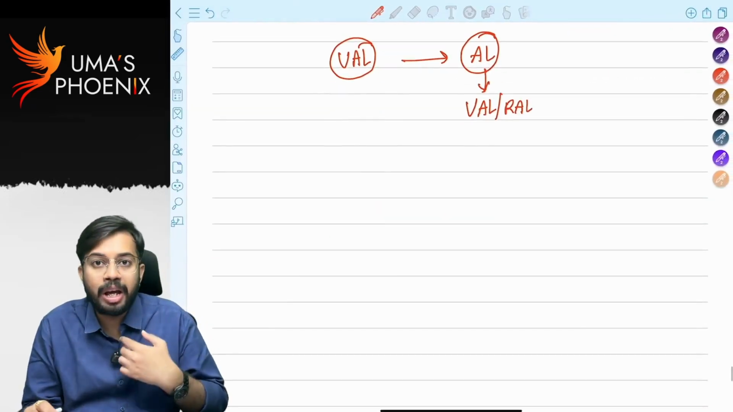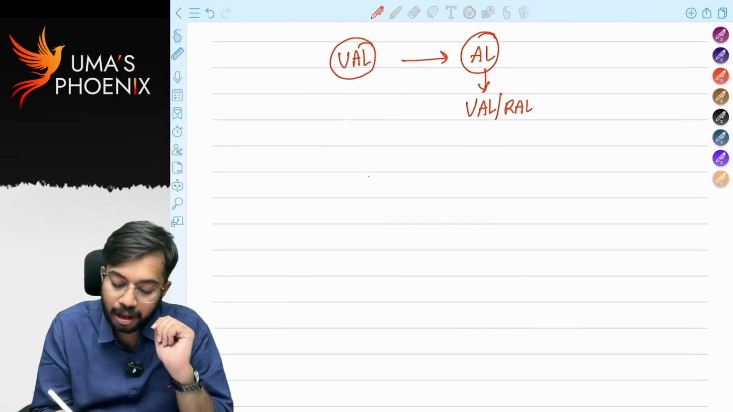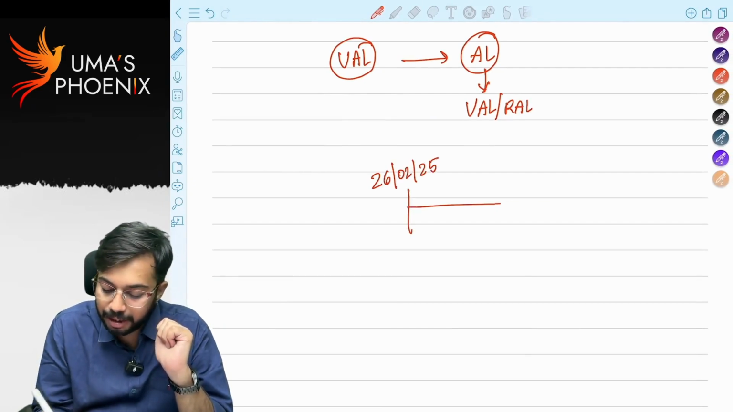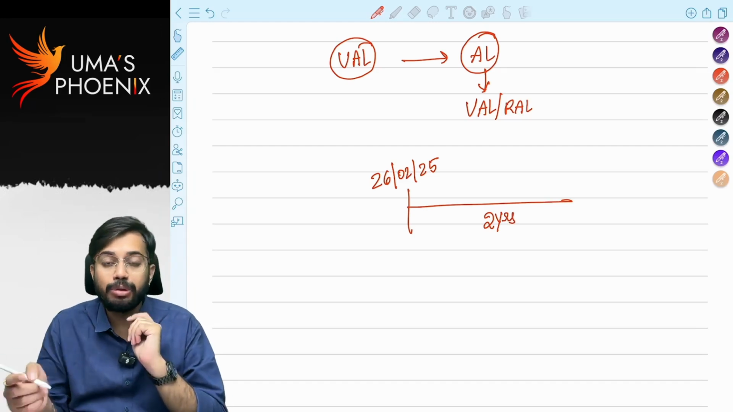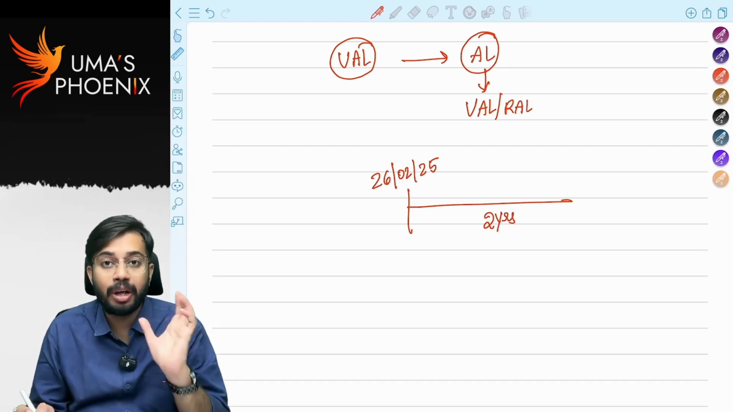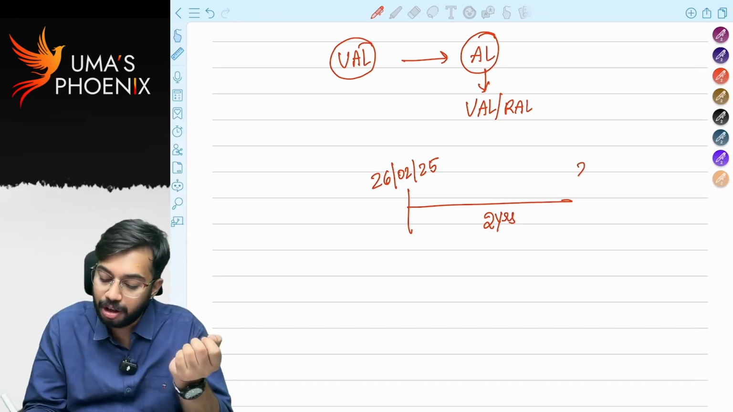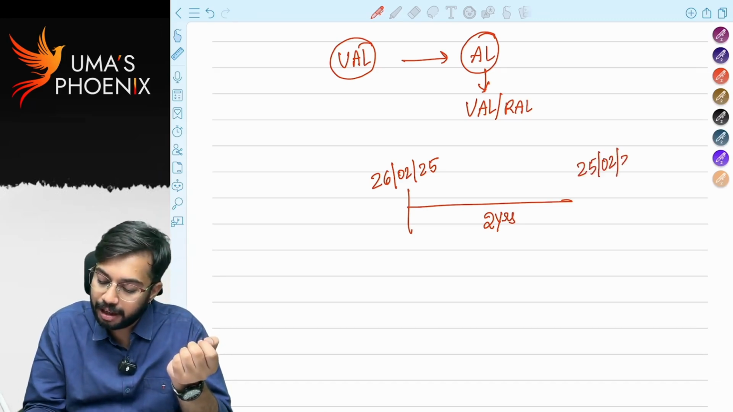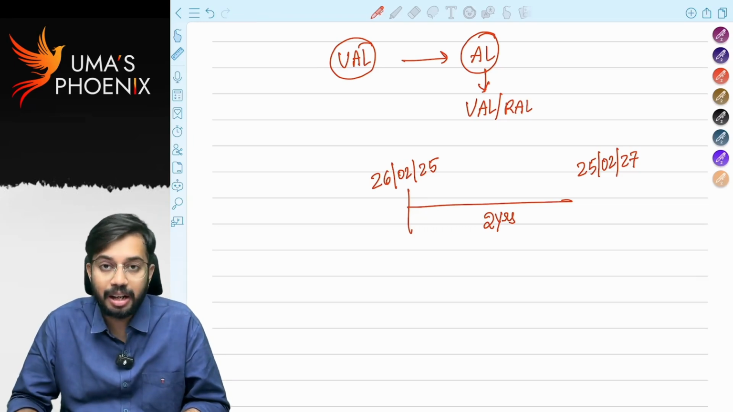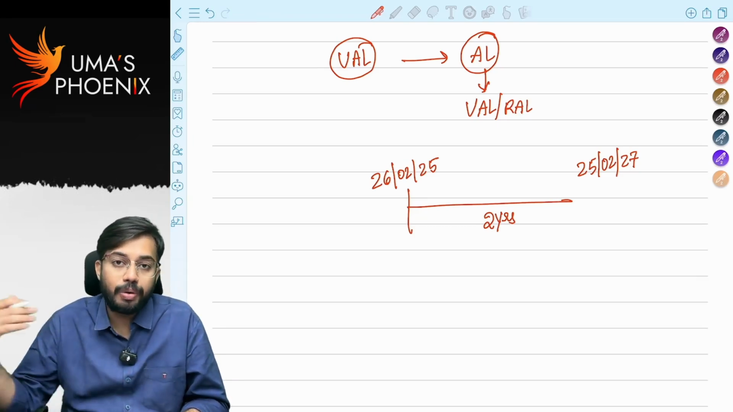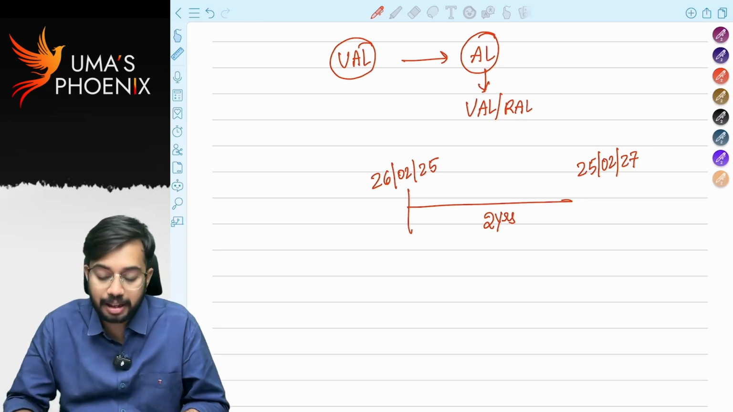Let's say today I sold urban agricultural land. What is today's date? 26th February 2025. From this date onwards, 2 years time limit is available. Within these 2 years, I have to purchase new agricultural land. 2 years means what? 25th February 2027. On or before 25th February 2027, I need to purchase new agricultural land. That new agricultural land can be either urban agricultural land or rural agricultural land. Is it clear?